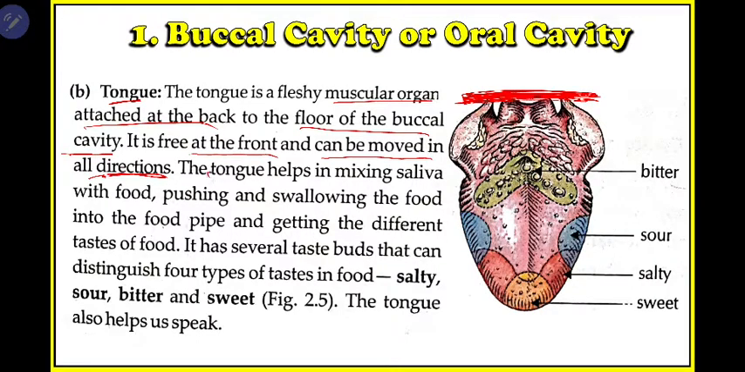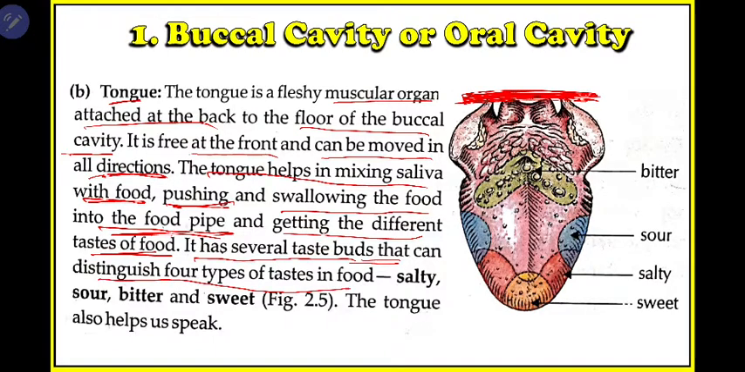Okay, the tongue helps in mixing of saliva with food. What is the function of the tongue? First, it helps in the mixing of saliva with the food. Then it helps in the process of taste. Then it helps in pushing and swallowing the food into the food pipe, and in getting the different tastes of food. So how does it taste? It has several taste buds. Okay, it has taste buds that can distinguish 4 tastes in food. So your tongue distinguishes only 4 types of taste. The first is salty, then sour, bitter and sweet.